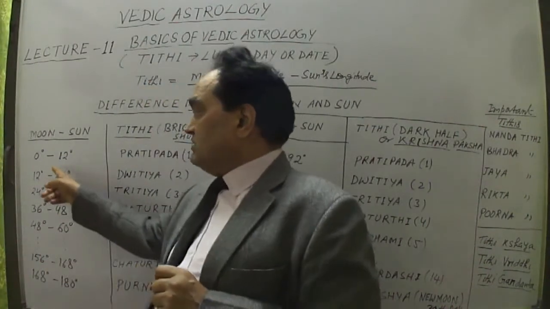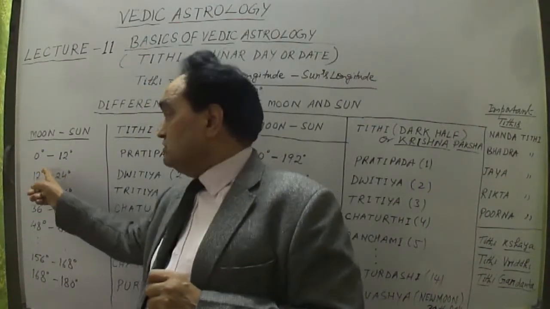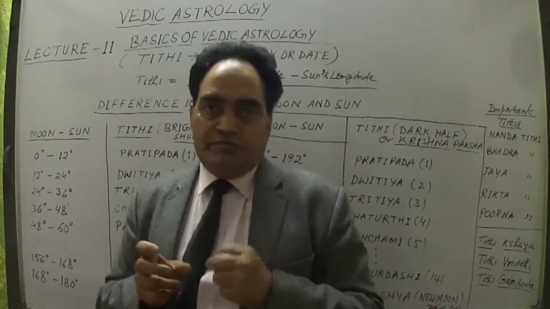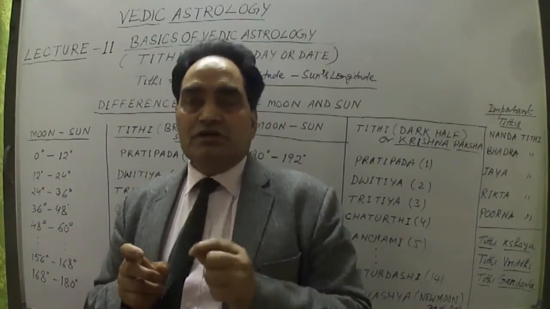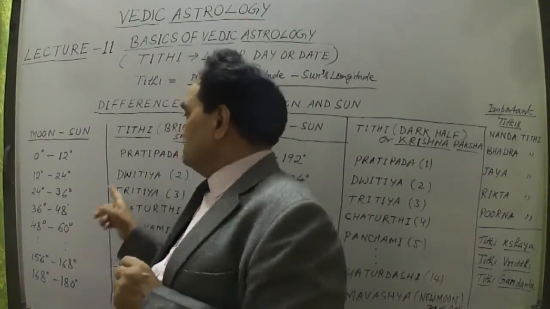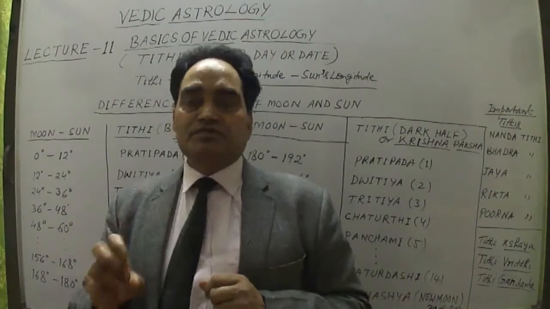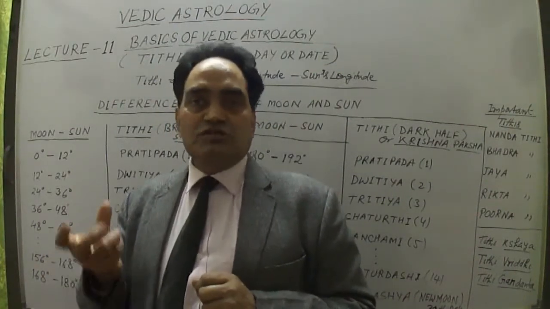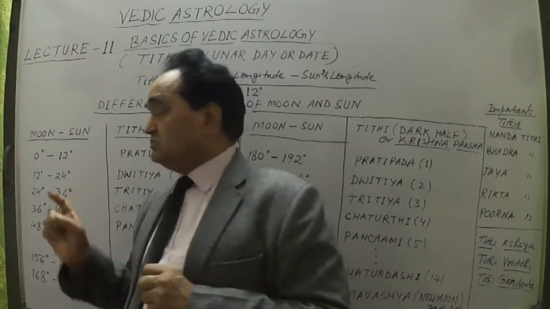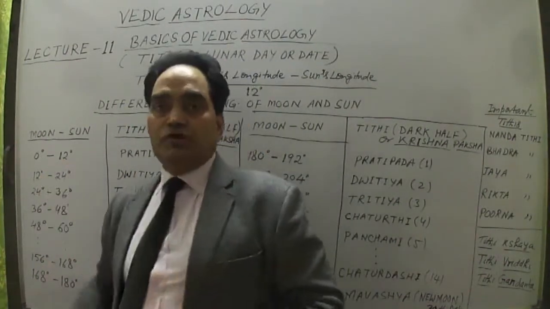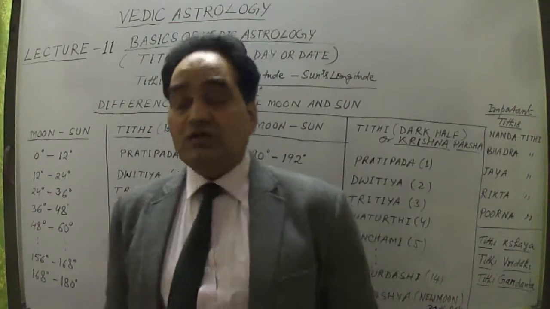It is calculated here that if the difference is from 0 degrees to 12 degrees, less than 12 degrees, that means this is Pratipada, or the first Tithi. Pratipada, or Prathama, means the first day. This is the first Tithi, the first 0 to 12 degrees.